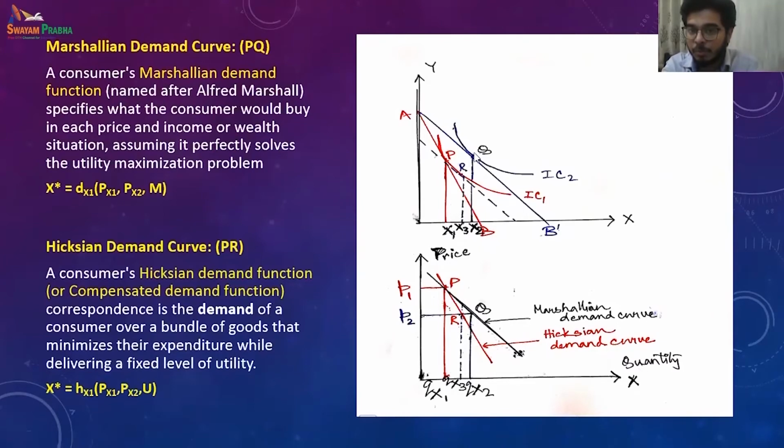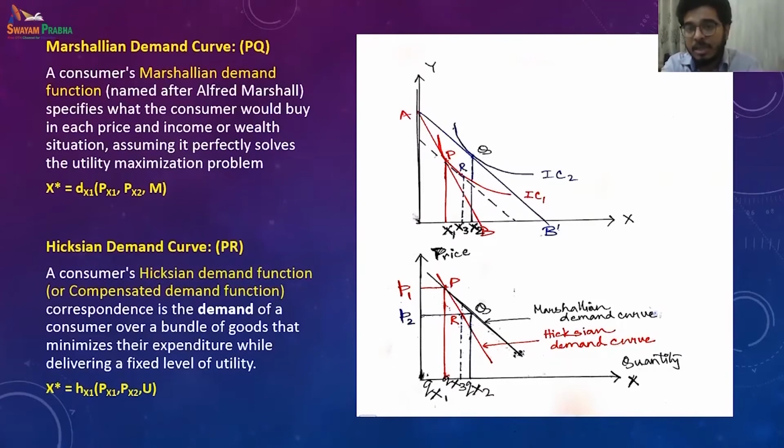Because over here, P and Q show the quantity of the commodities, and as this is the demand curve, we are plotting price and quantity. When the price was P1, they were buying X1 over here, QX1. When the price was P2, they were at Q and they were buying QX2. So this is the Marshallian demand curve, and you connect PQ and you get for P1 the quantity X1, for P2 the quantity X2. Connect them, it is the simple normal Marshallian demand curve.